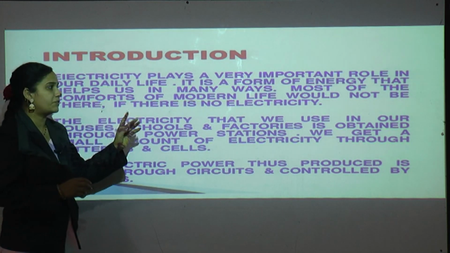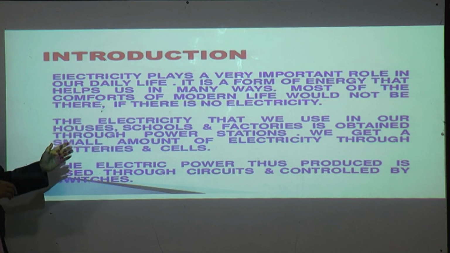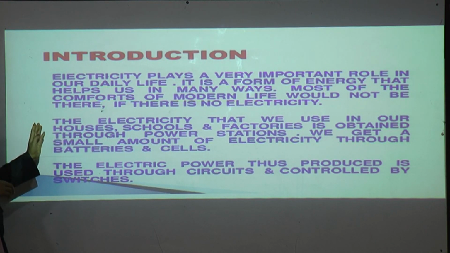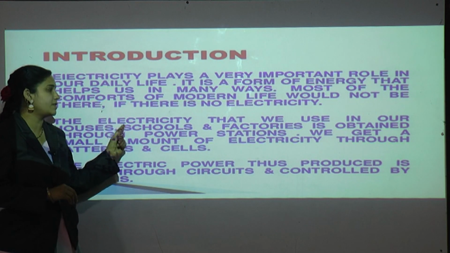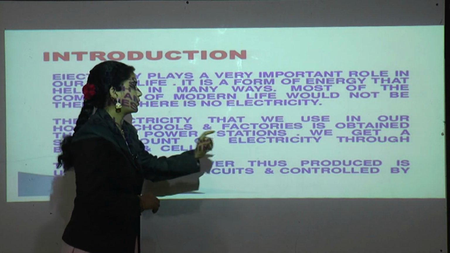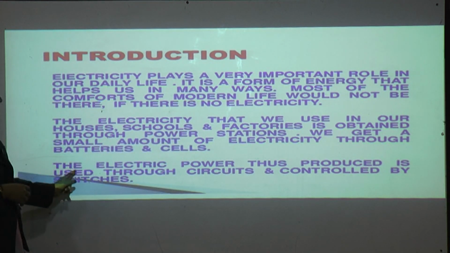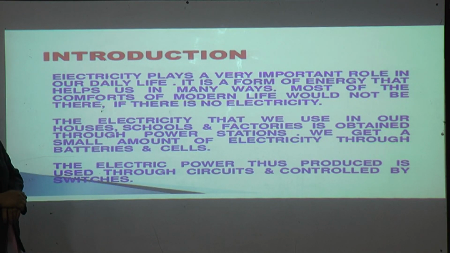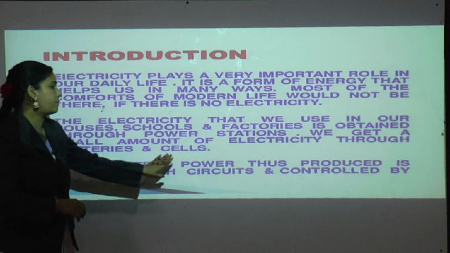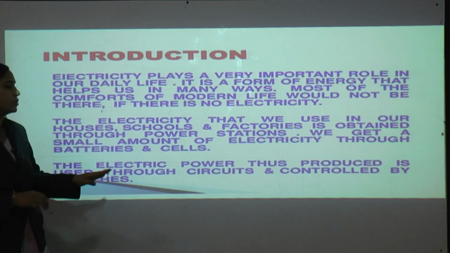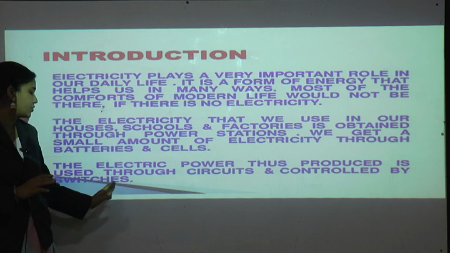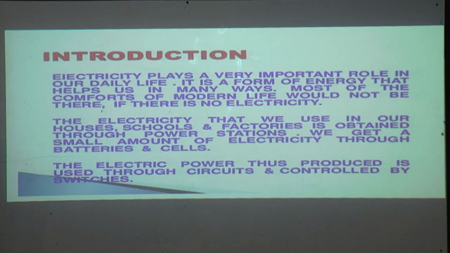The electricity that we use in our houses, schools and factories is obtained through power stations. So how do we get electricity? Through power stations. Okay, we get a small amount of electricity through batteries and cells. The electric power thus produced is used through circuits and controlled by switches. Okay, now next point.